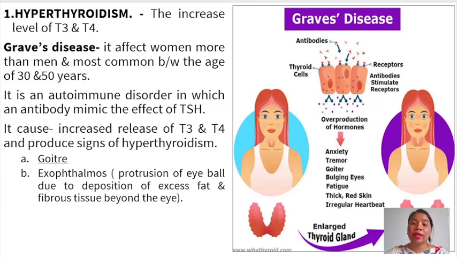Graves' disease mainly affects women more than men, and is most common between the ages of 30 to 50 years. It is an autoimmune disorder in which an antibody mimics the effect of thyroid stimulating hormone. It causes increased release of T3 and T4 and produces signs of hyperthyroidism. It includes goiter and exophthalmos.